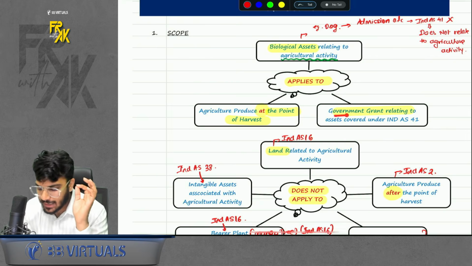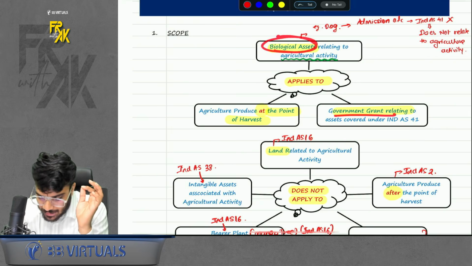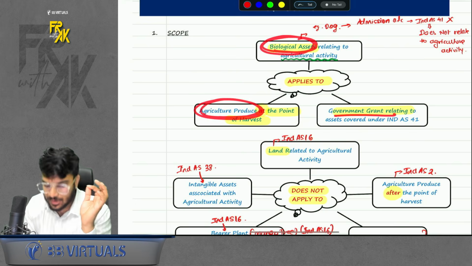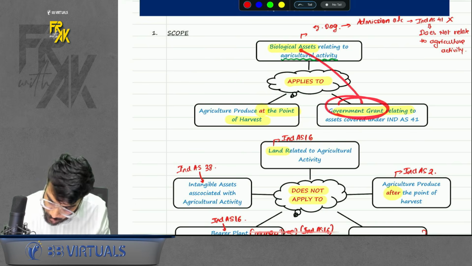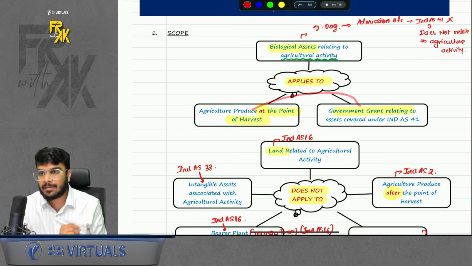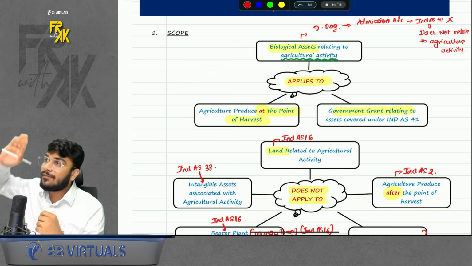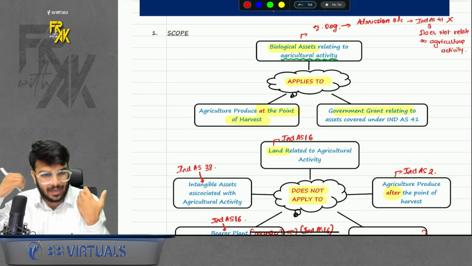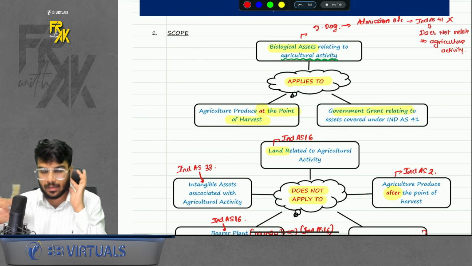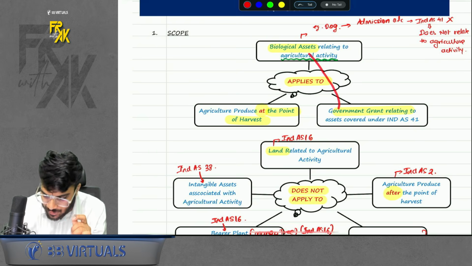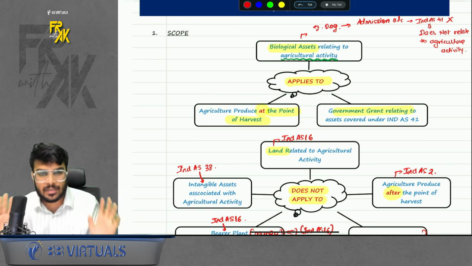And if you receive any government grant for this biological asset or for this agriculture produce, it is covered under Ind AS 41. That means grant received for normal assets, PPE, intangible or any other thing, is covered under Ind AS 20. But government grant received for the assets of Ind AS 41 is also covered under Ind AS 41.